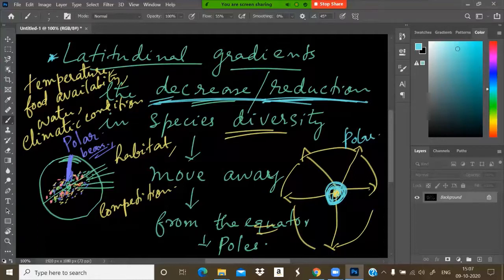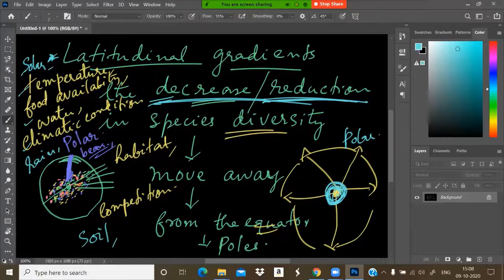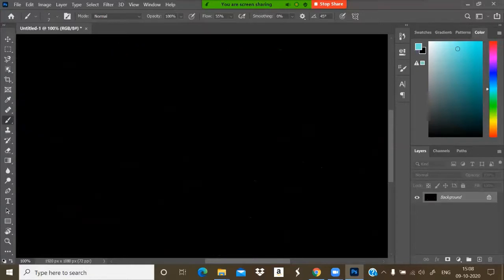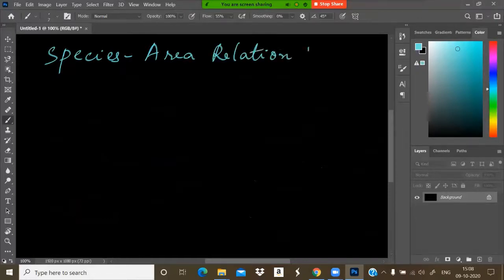It depends on various natural conditions like solar energy or light, as well as temperature, rainfall, the availability of water, climatic condition, the fertility of the soil or the texture of the soil. All these come under latitudinal gradients. Now we will see the species area relationship.